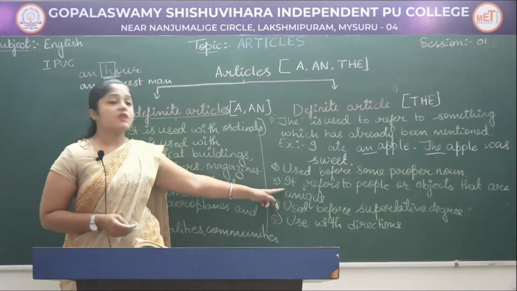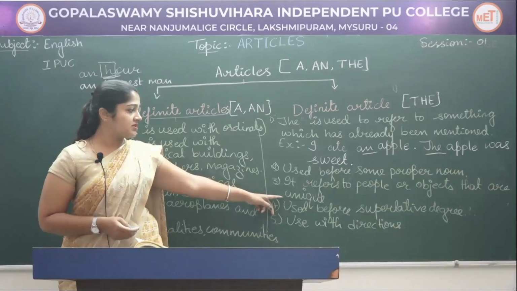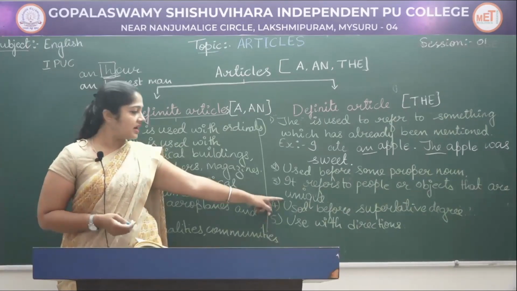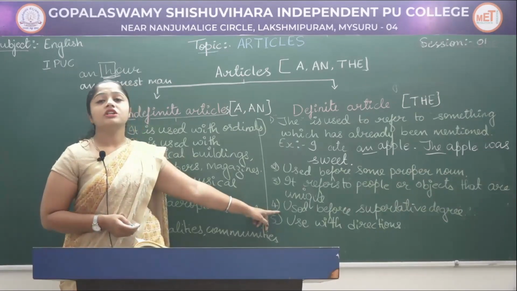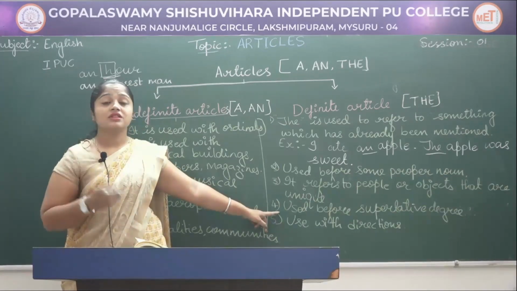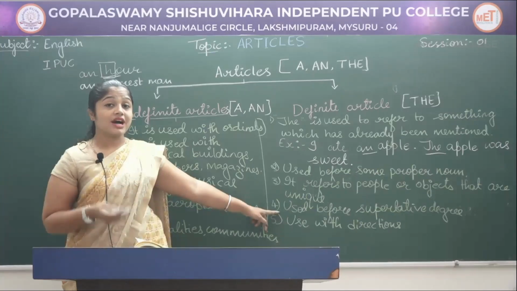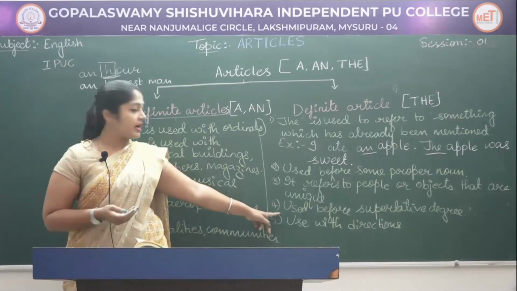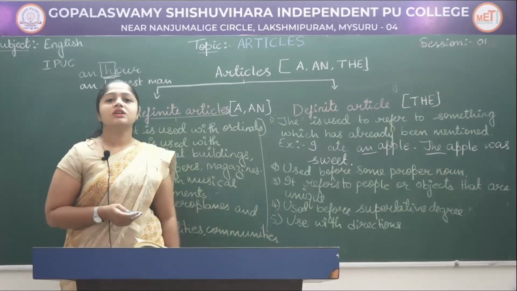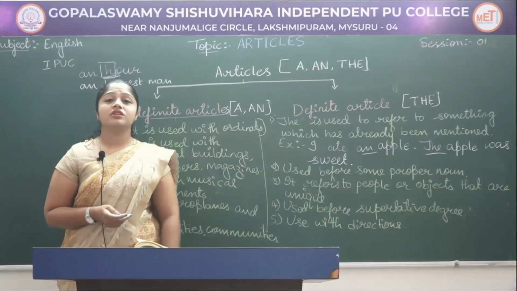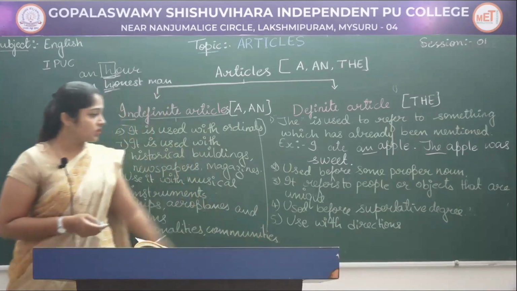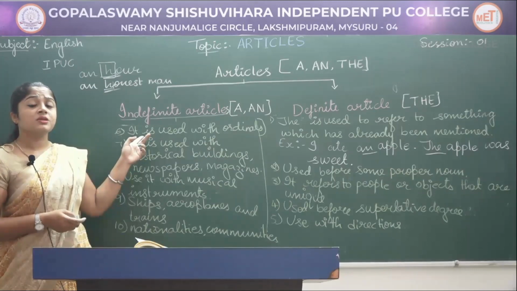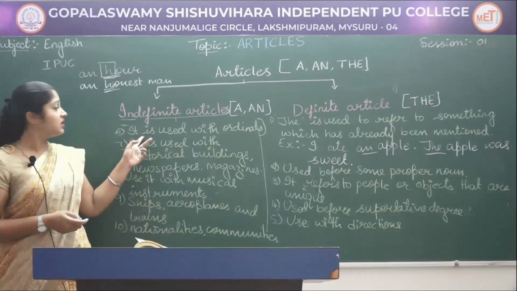Then we use it to refer to people or objects that are unique: the sun, the earth, the moon. Then we use it before a superlative degree: the tallest, the strongest, the smartest, the hardest, with the third degree of comparison. Then we use it with directions: the east, the north, the south. We also use it with ordinals: the first, the last, the next.